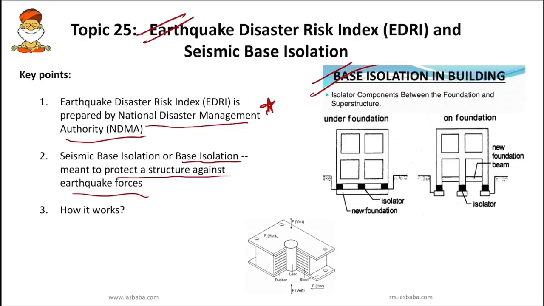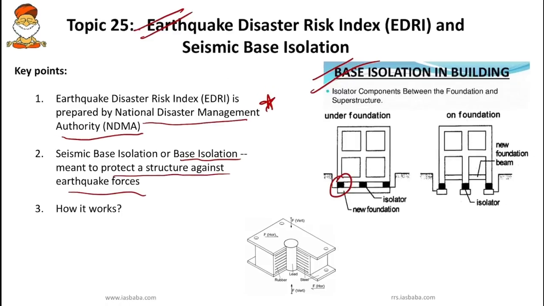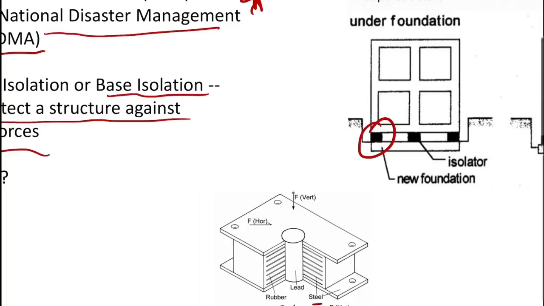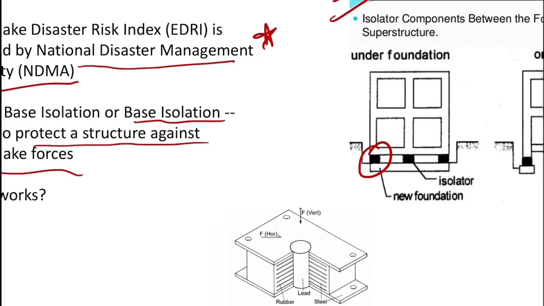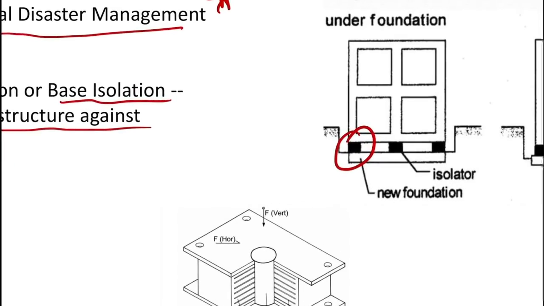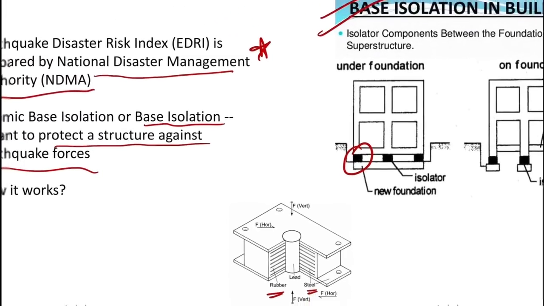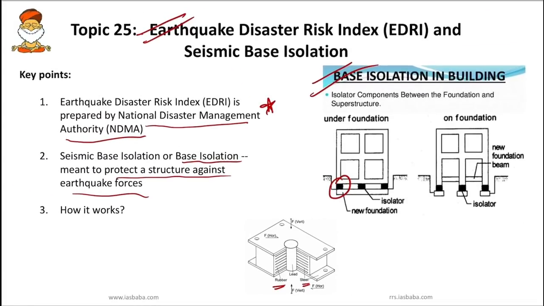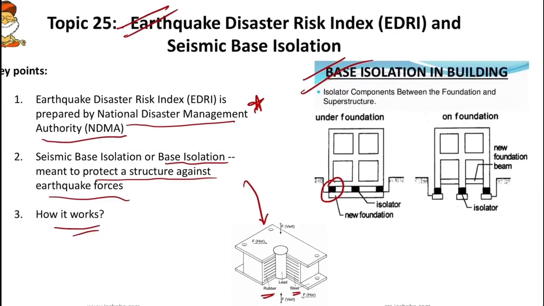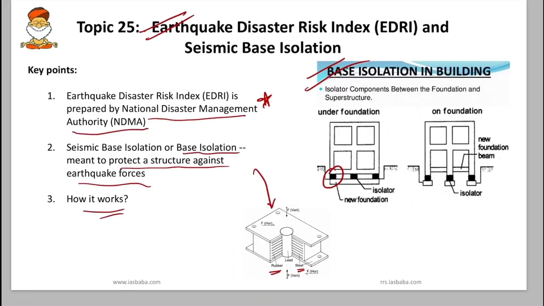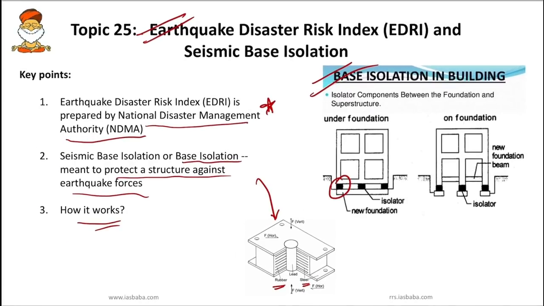In this technique it uses horizontal rubber. You can see in this figure it uses rubber and steel. This base isolation technique comprises horizontal rubber bearings alternated by layers of steel. So just know that the seismic base isolation technique is based on rubber bearings and steel, and using this technique we can protect a structure against earthquake forces. And right now this technique is used all over the world, including India.